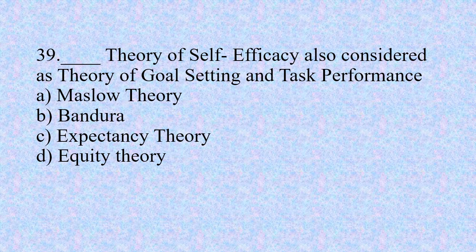Number 39. Dash theory of self-efficacy, also considered a theory of goal setting and task performance. Option A. Maslow theory. Option B, Bandura theory. Option C, expectancy theory. And option D, equity theory. The right option is Bandura's theory.